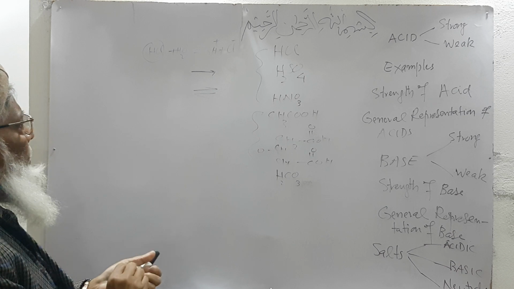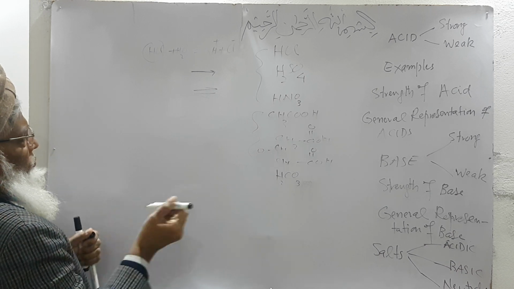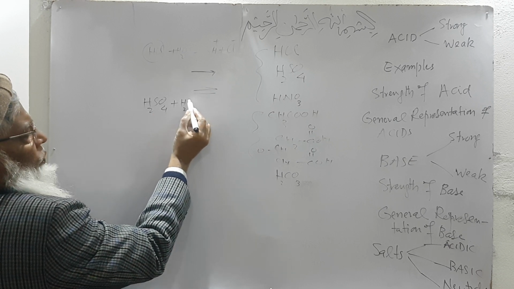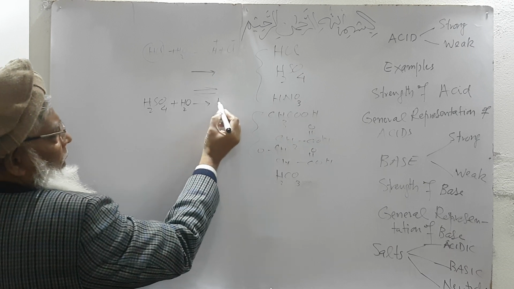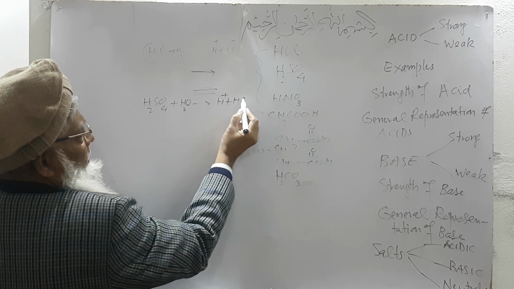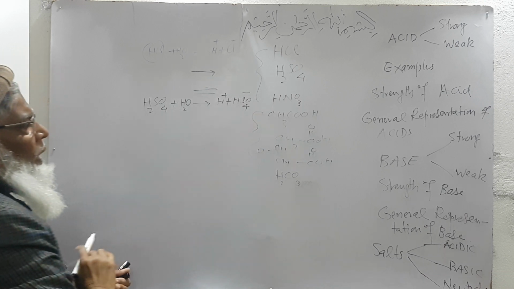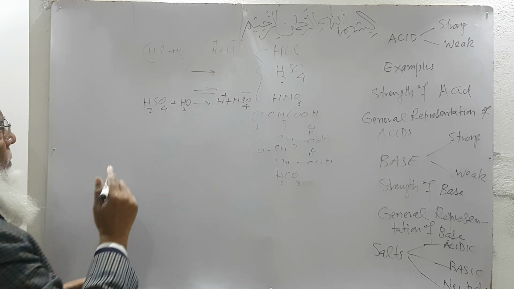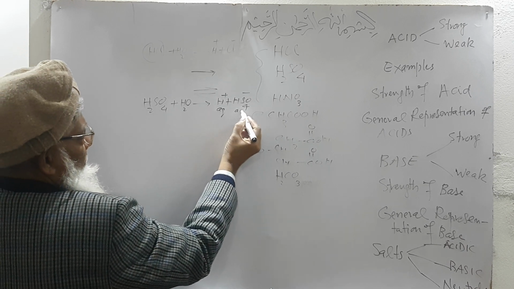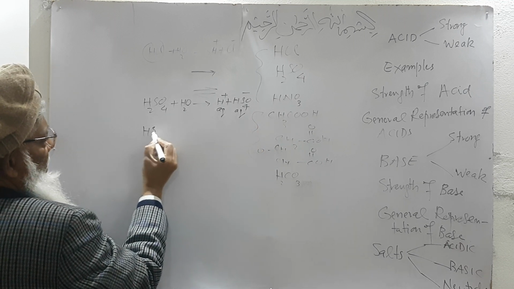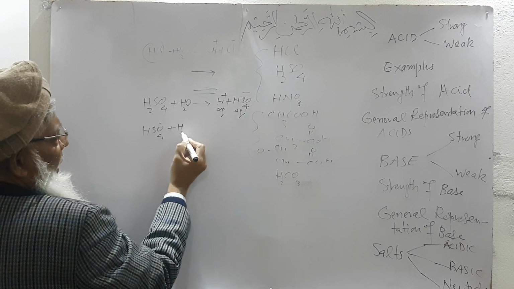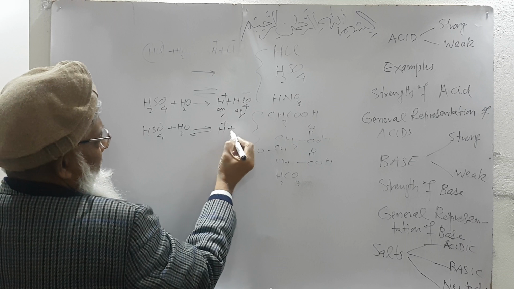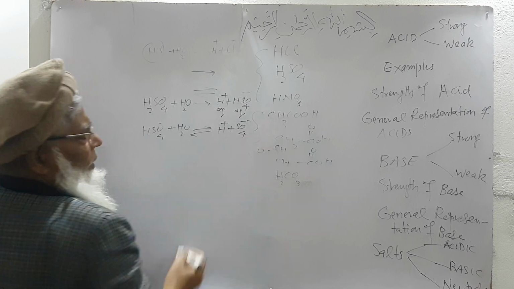Similarly, sulfuric acid is a strong acid. When it is added to water, it is converted into proton and hydrogen sulfate, the bisulfate ion. This bisulfate ion is further hydrolyzed and converted into proton and sulfate ion.